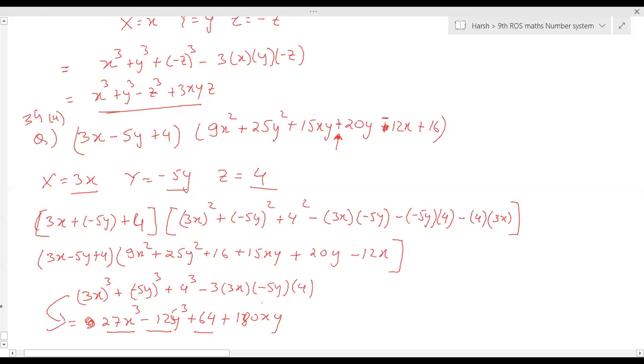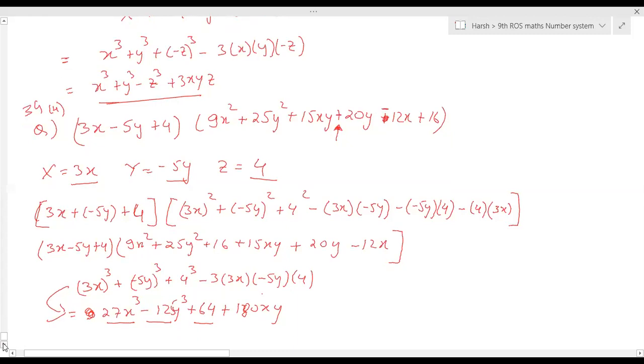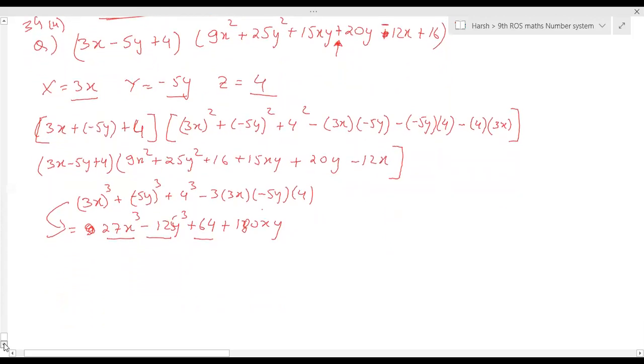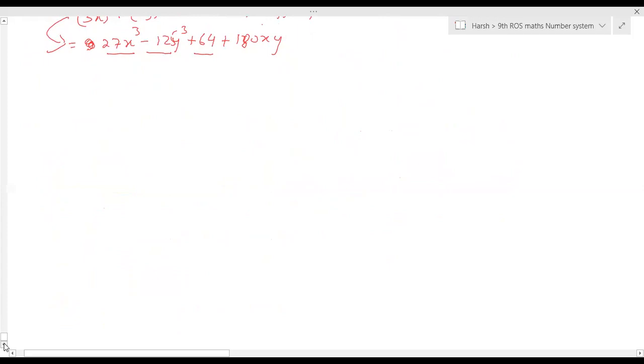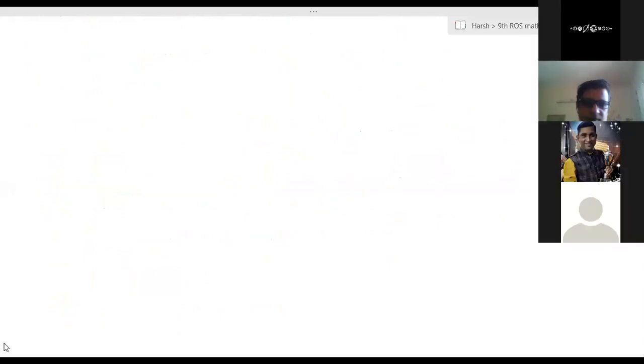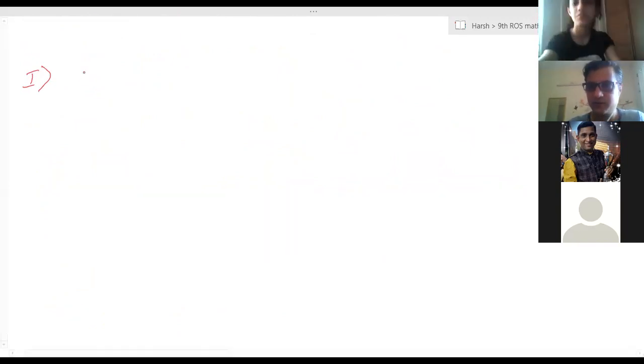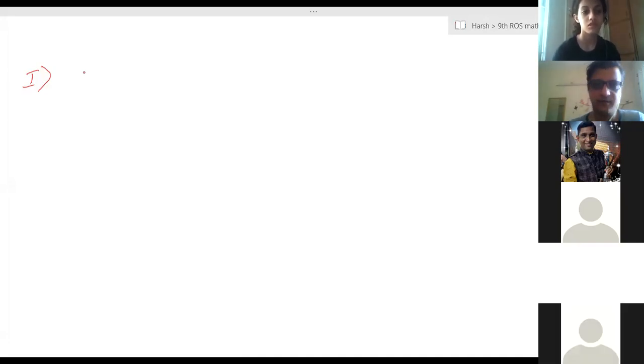Okay. So next type of question. What we were doing in that formula, again I will write the formula. Somebody has to come and write the formula for me. Yes, Ashita, camera on and write me the formula. Can you help me writing this identity? Tell me the identity, the one which I am teaching.